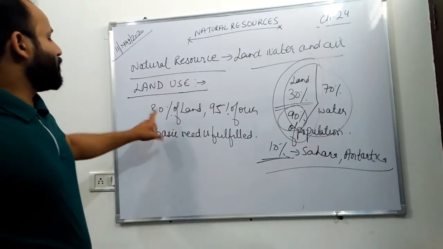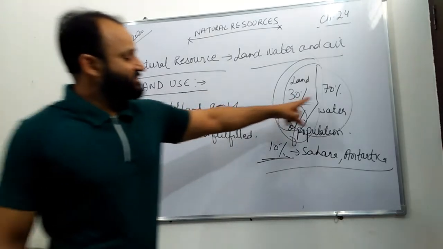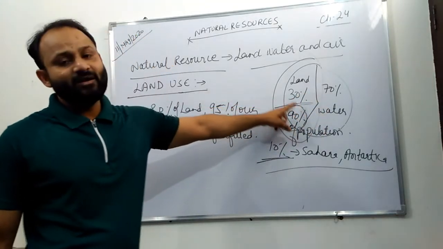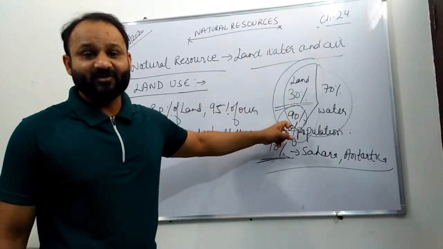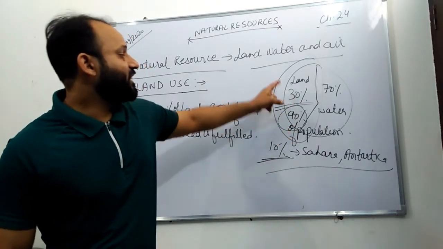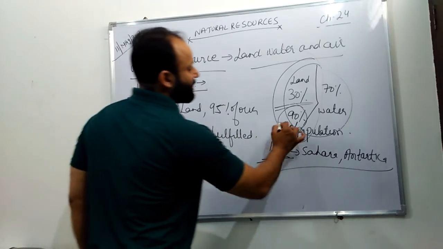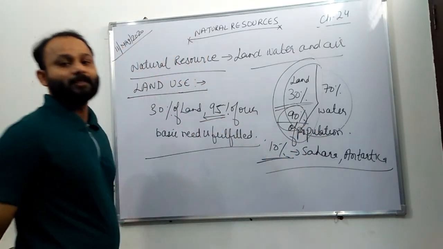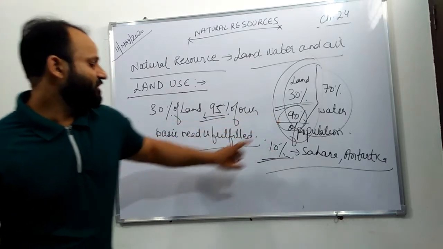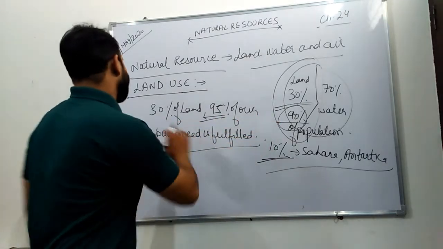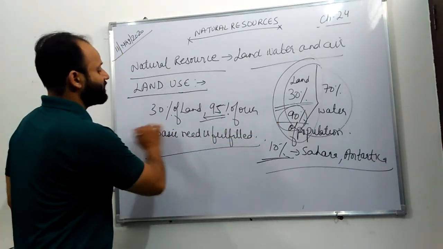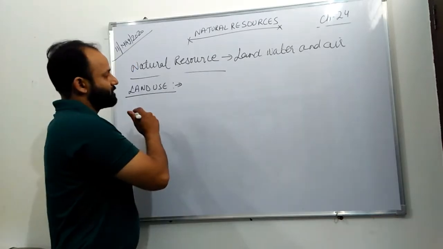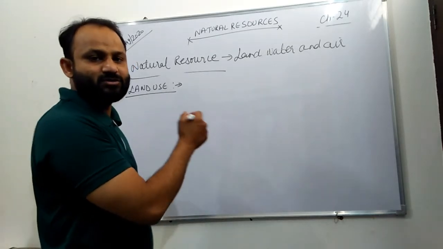So 70% is water and 30% is land. On this 30%, 90% of population is surviving, and from this land, 95% of basic needs is fulfilled. This is the 30% of land. The next topic is land use.